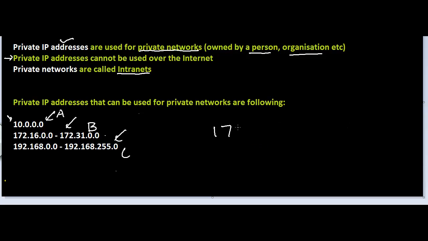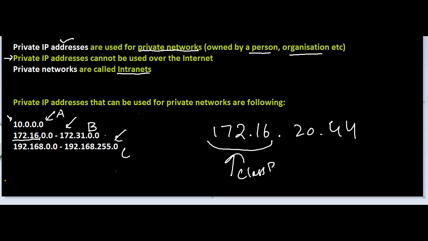Anything beginning with 172.16 would also be a private network. So you have something like 172.16.20.44. If you come across an IP address like this, it is going to tell you that this is a private network, and it's a private class B network. So the first 16 bits are for the network, and the last 16 bits are the host ID or the host bits.